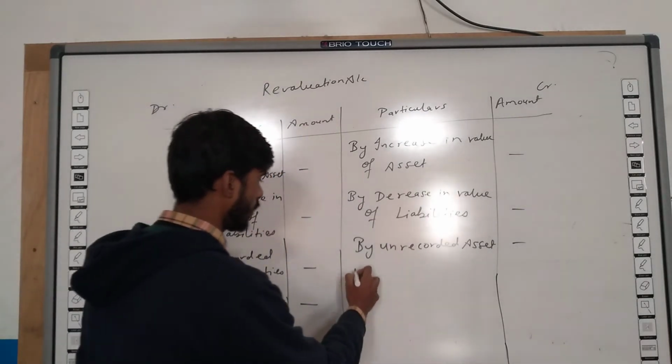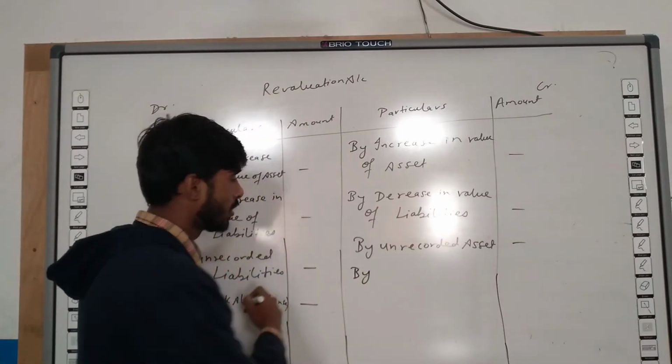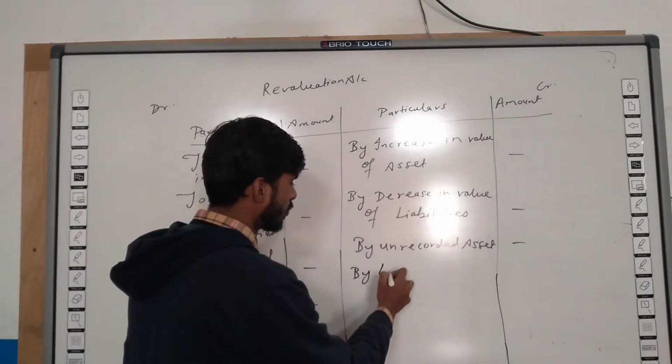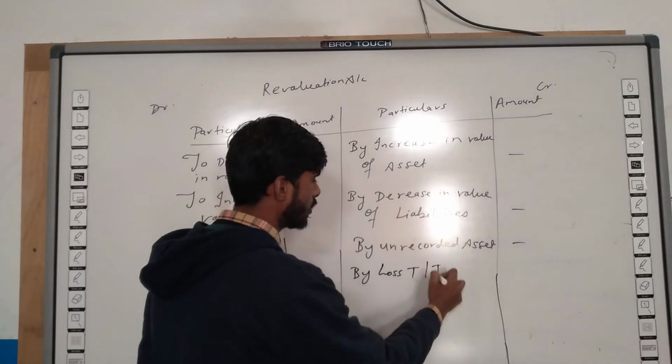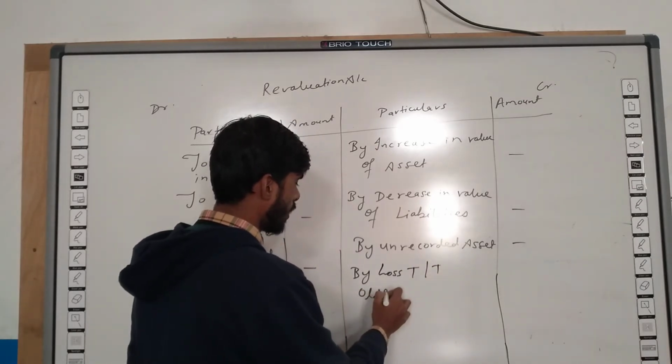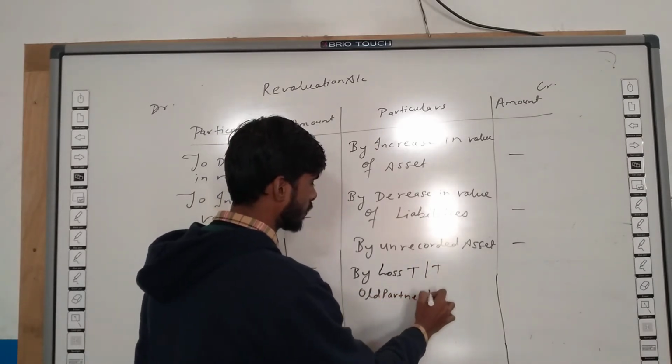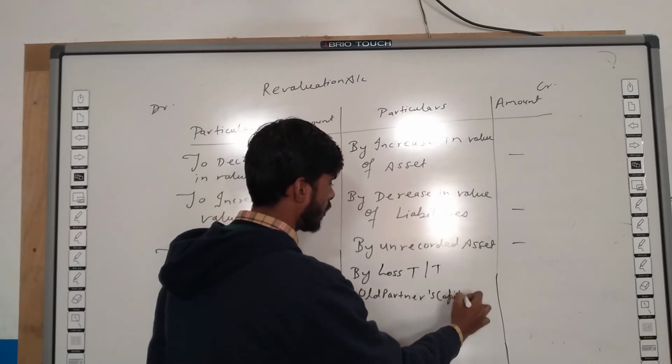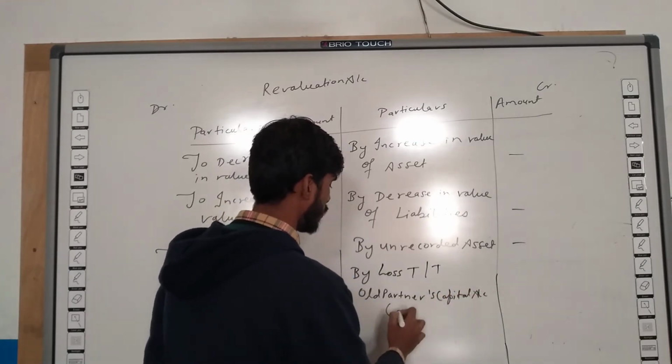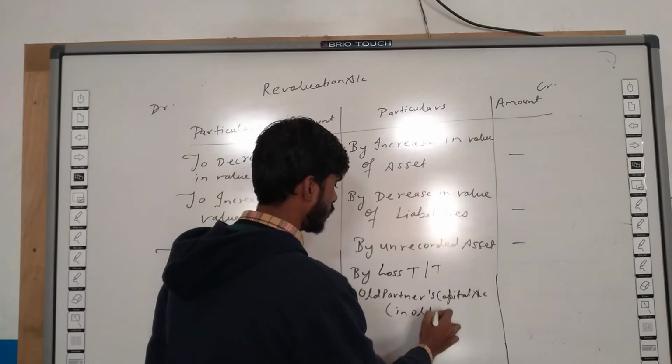If here the amount is less, then it will be loss. Why loss? Transferred to old partners capital account in old ratio.